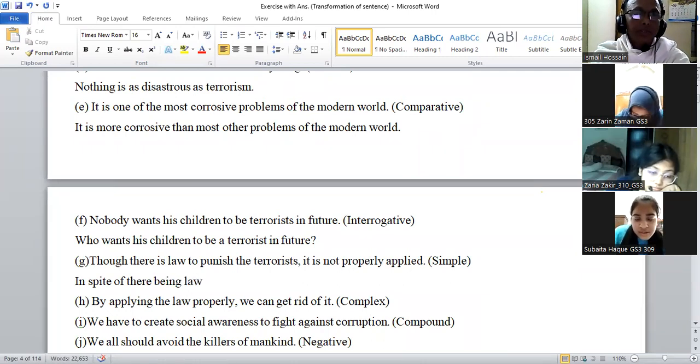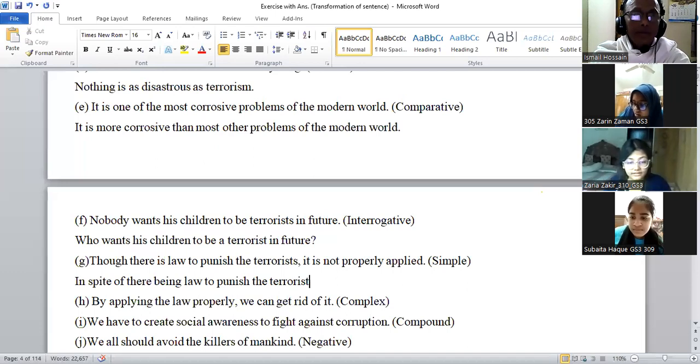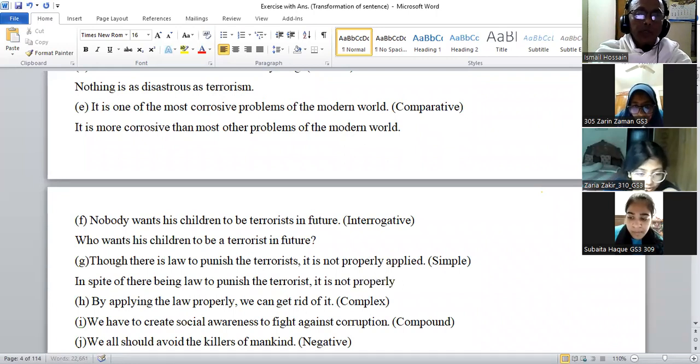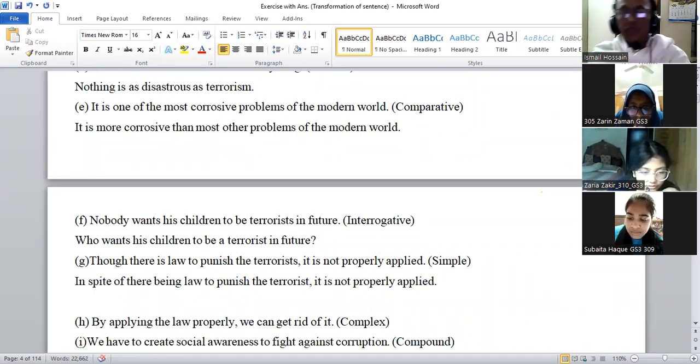Yes, sir. It is not properly applied. Okay, so you can see here, though or although becomes in spite of when simplified. See, there is there here: in spite of there being law to punish the terrorists. Can you make this sentence comparative? Sorry, compound.